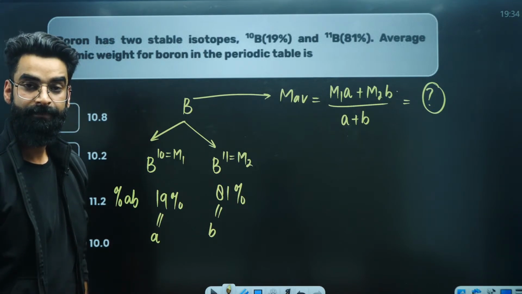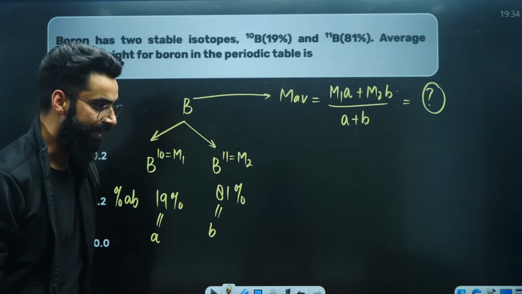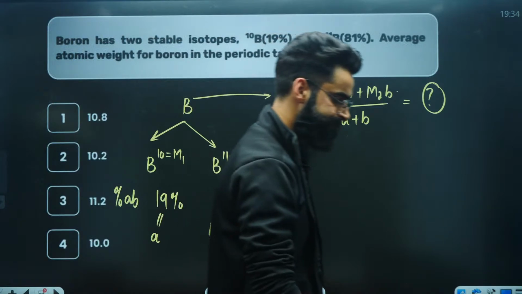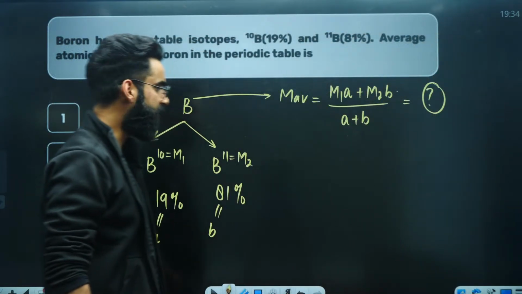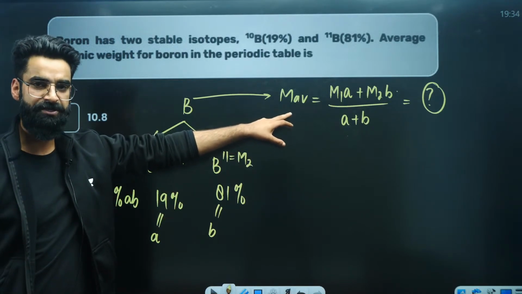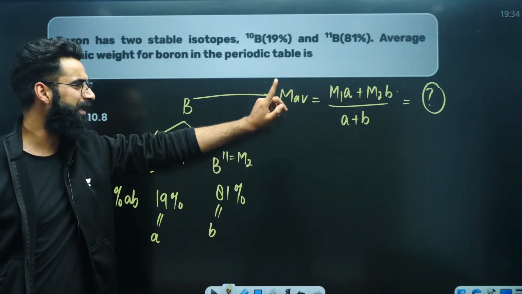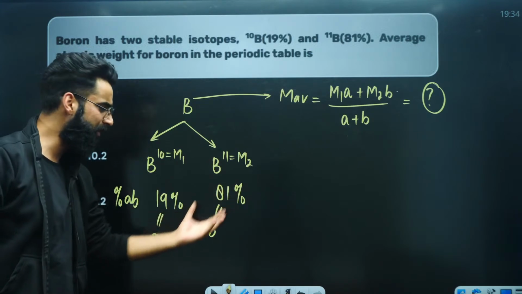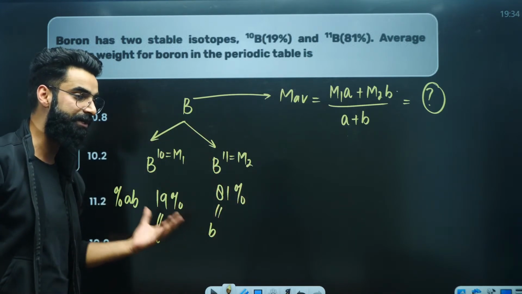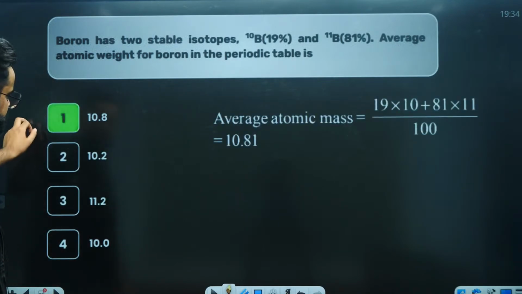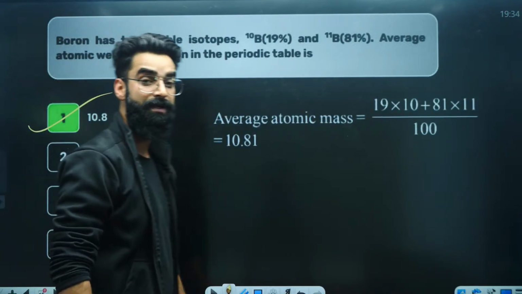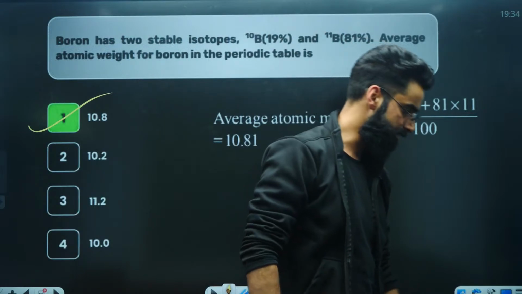Is it clear to everyone? Quickly, my dear students, after putting all the values in this expression, since M1, A, M2, B, everything is given, put them into the expression and get the desired answer. The answer to this question will come out to be 10.8.